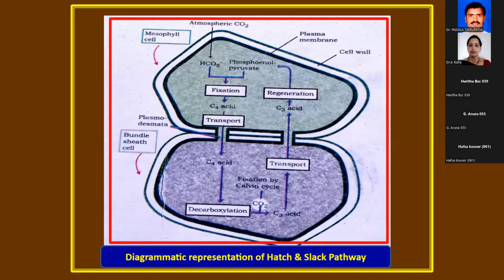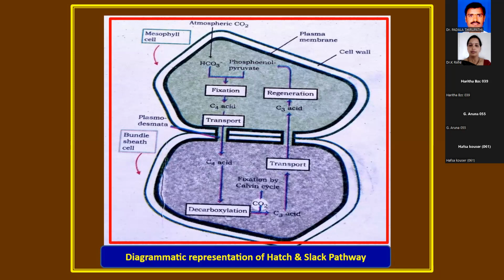Atmospheric carbon dioxide enters through the stoma into the mesophyll tissue of the C4 plant leaf. The mesophyll cells contain PEP, phosphoenol pyruvate, a 3 carbon molecule, which combines with carbon dioxide to form a 4 carbon substance, oxaloacetic acid.